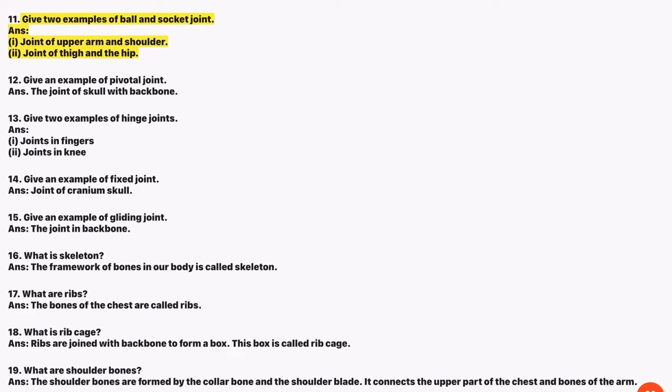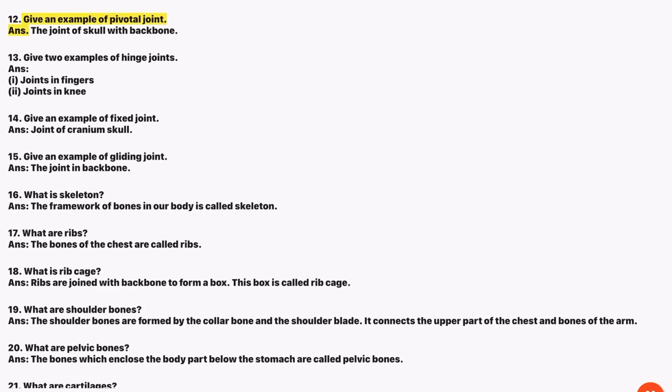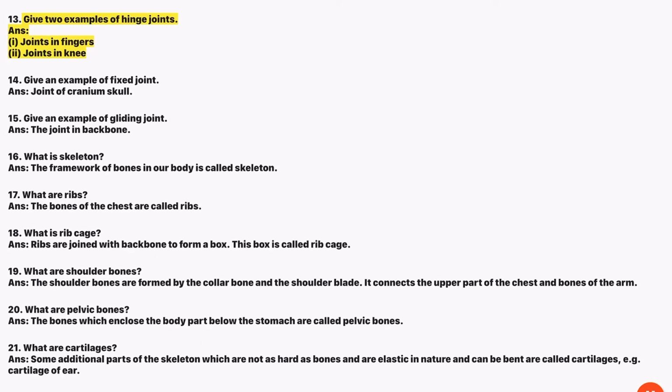11. Give 2 examples of ball and socket joint. Ans. 1. Joint of upper arm and shoulder. 2. Joint of thigh and the hip. 12. Give an example of pivotal joint. Ans. The joint of skull with backbone. 13. Give 2 examples of hinge joints. Ans. 1. Joints in fingers. 2. Joints in knee.